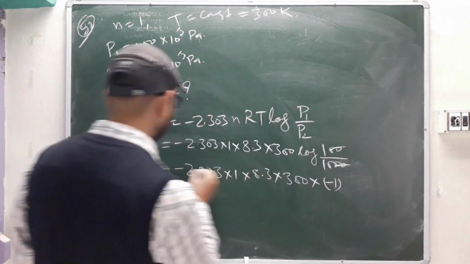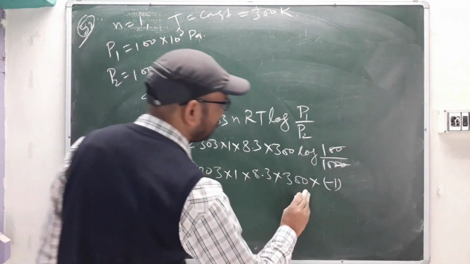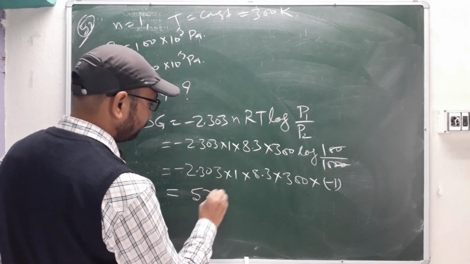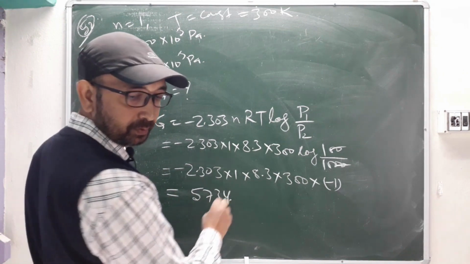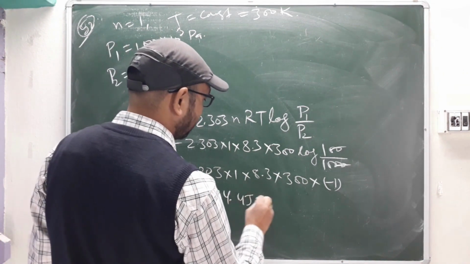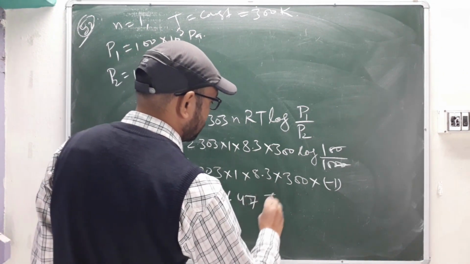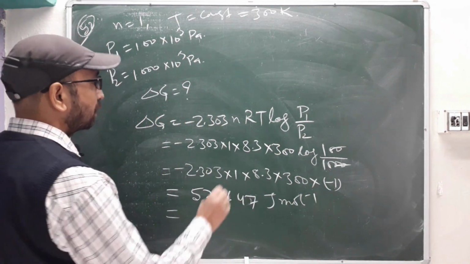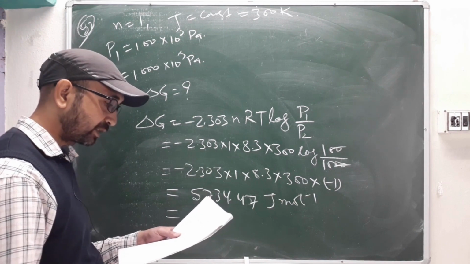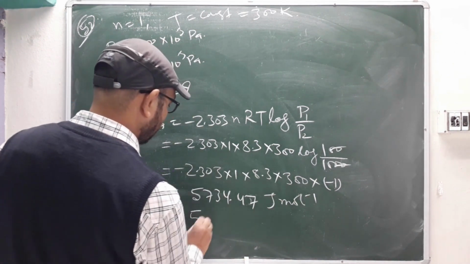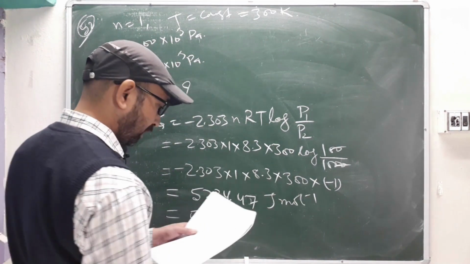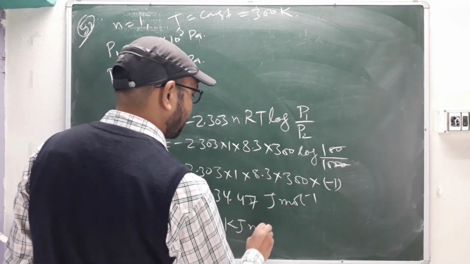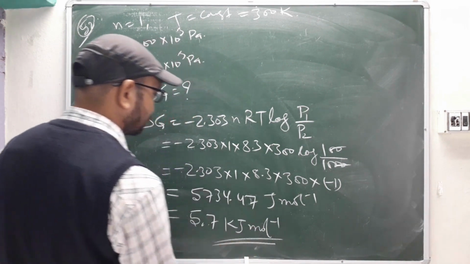So minus and minus becomes plus, and the value I calculated is 5734.47 joule per mole. We have to convert it to kilojoule, because the answer is given in kilojoule per mole, right? So it will be 5.7, with one decimal place, 5.7 kilojoule per mole. So this is your answer.